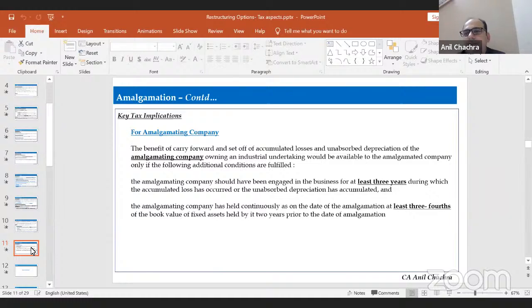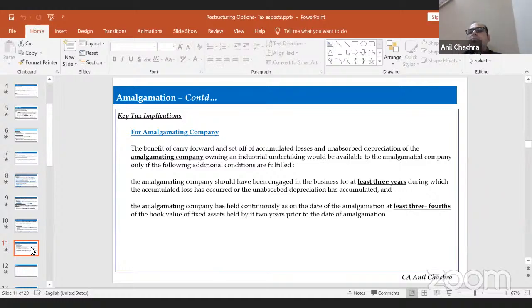Only in that case will this carry forward of losses be availed by the amalgamated company. So the business should be in existence for at least 3 years, and the book value of assets needs to be held for at least 2 years prior to the date of the amalgamation, at least 3/4 in value of the book value of the fixed assets.